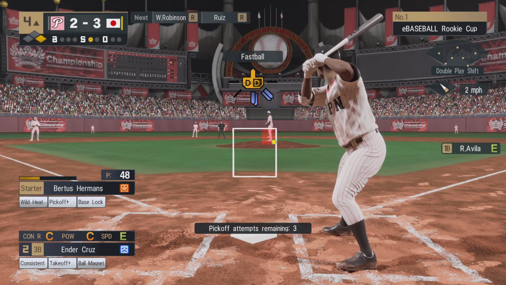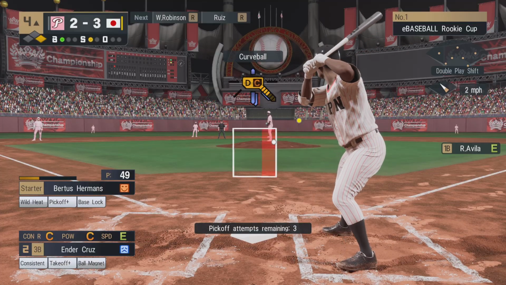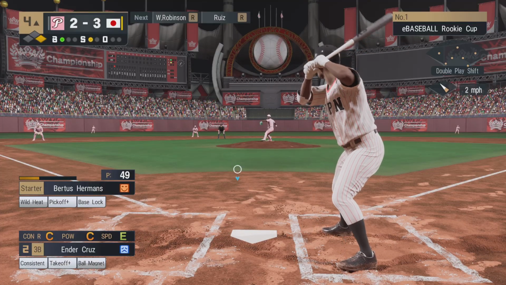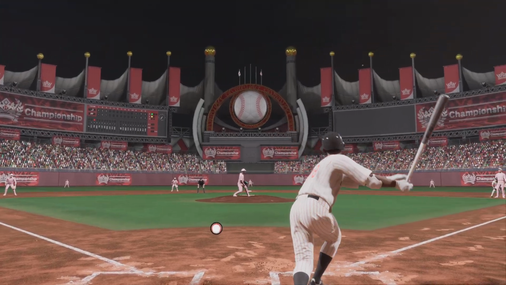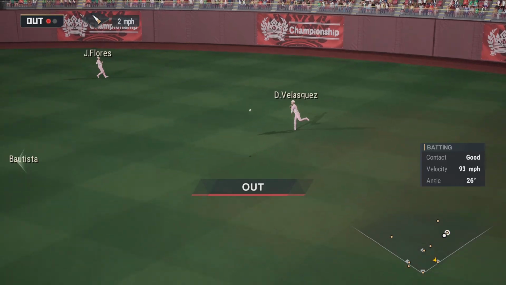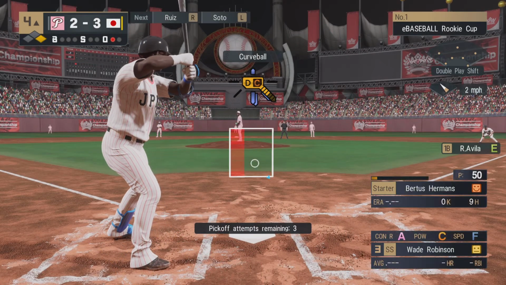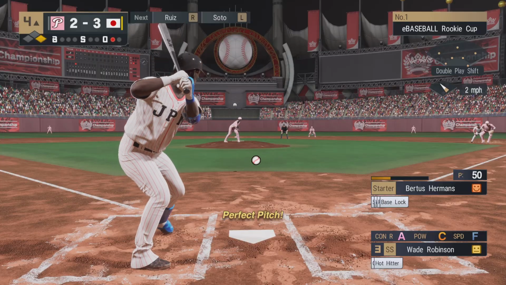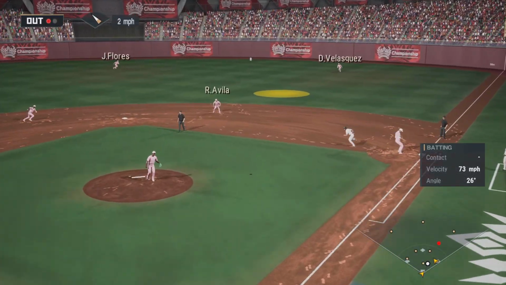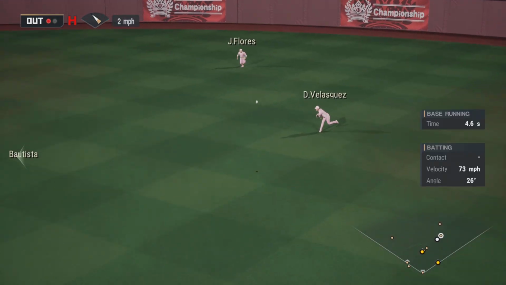Pitch taken for a strike on the edge of the zone. And that was almost a brush-off pitch there. He's made contact to right. The right fielder catches it for out number 1. Digging in, Wade Robinson. In his last at-bat, he hit a clutch. He connects. It meets the ground in right center.